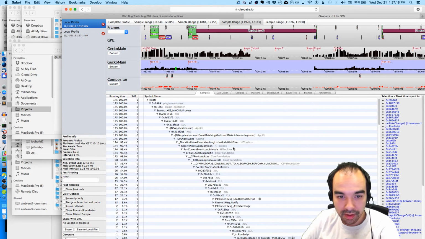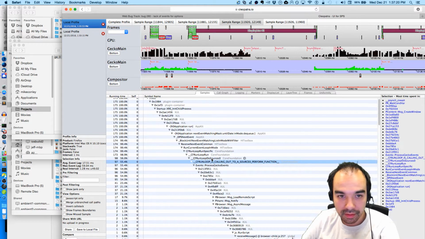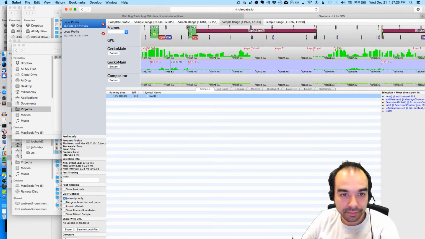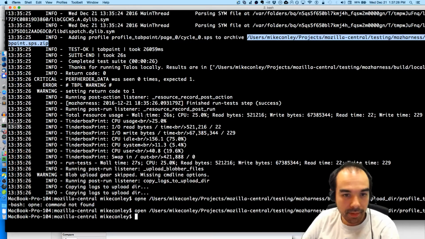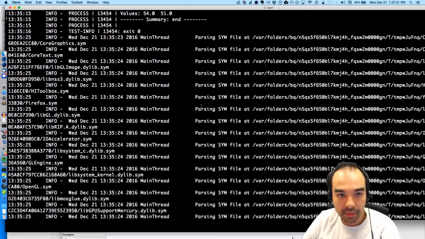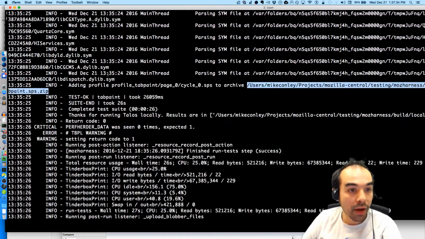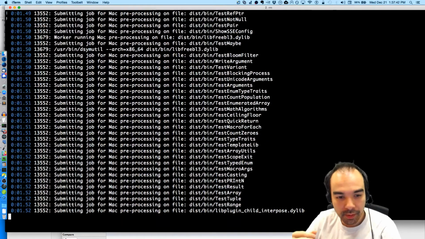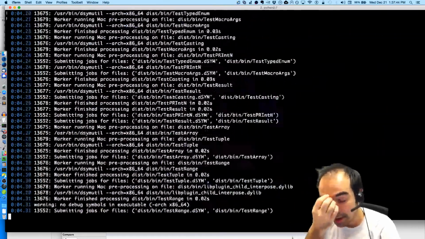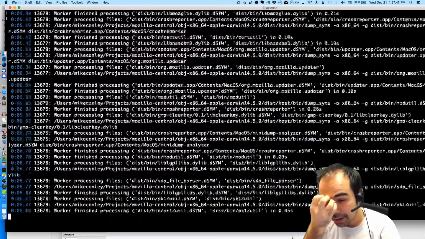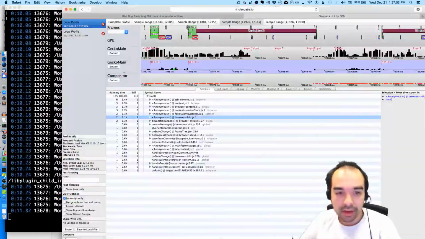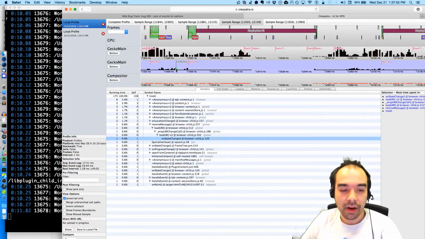Why is it not symbolicated? Oh boy. Maybe this will say why it's not symbolicated. Dylib. Oh, you know why it is? I think I need to regenerate my symbols because build symbols. Let me rebuild my symbols. I modified the binary, the Xul binary. Let me regenerate symbols because I think that's where it's getting the symbols from. That's why the symbols are not working here.